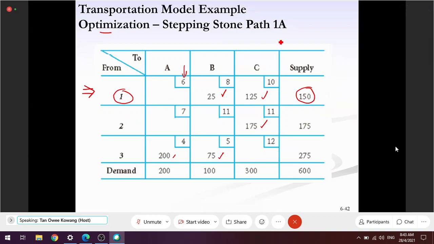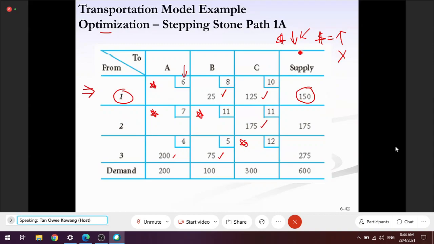If the cost is reduced, good, I will go for it. If the cost is equal or increased, then no, I don't move. You get what I mean? So I try to see whether I should move a certain quantity to here, here, here, and here. And when I move a certain quantity to these 4 boxes, what is the impact on the transportation cost?